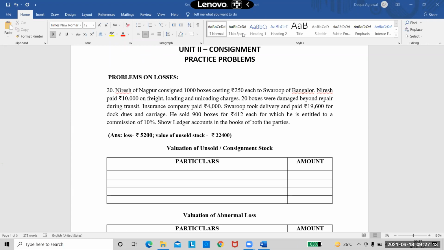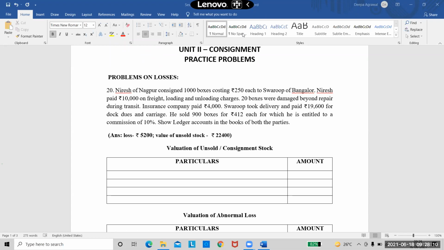Swaroop took delivery. So now Swaroop is the consignee. When he took the delivery, first tell me how many goods did he receive? 980. Yes, he received only 980. Please remember that point. That is very, very important. Consigner sent 1,000 goods, but the consignee received only 980 because 20 boxes were damaged during transit.